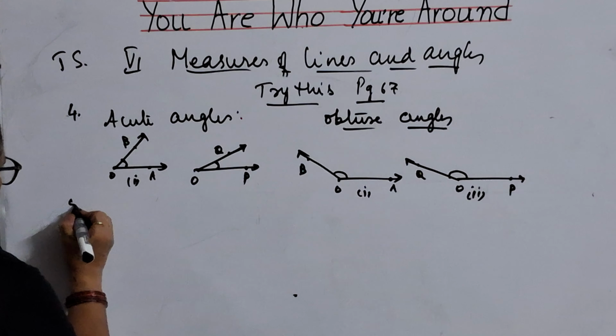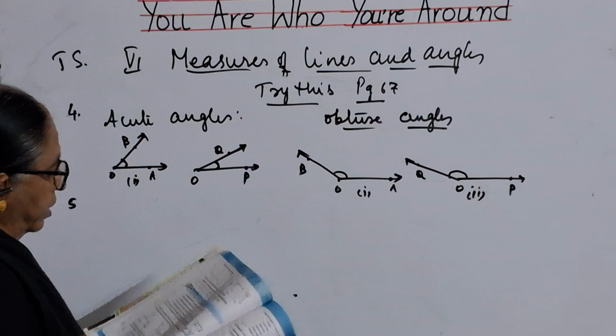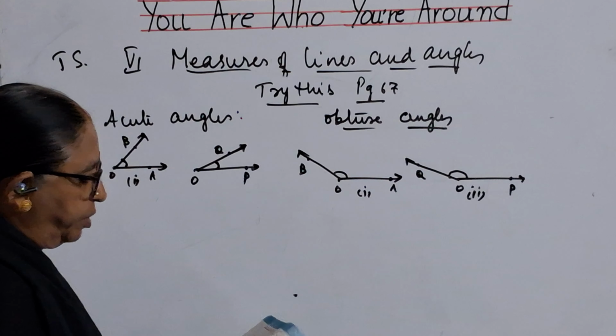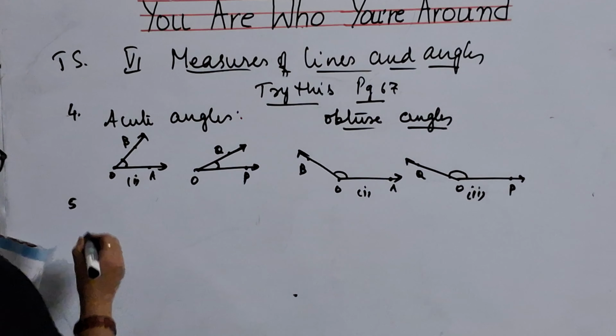And fifth one, classify the following angles as acute, right, obtuse, straight angle and even reflex angles.